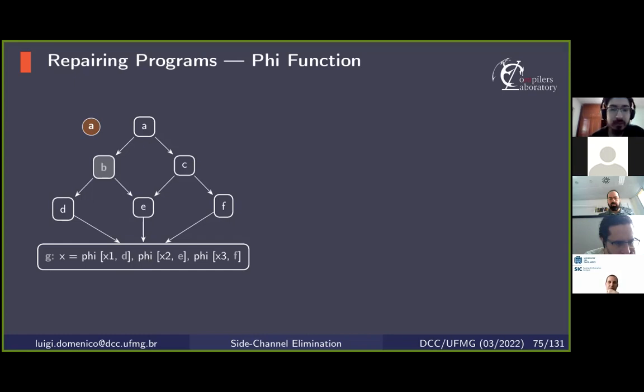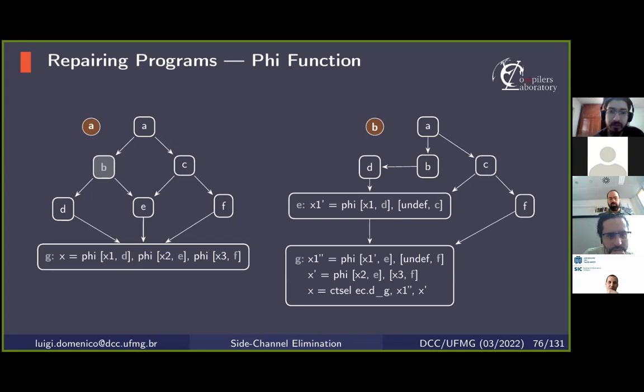And what we do is simply replace the old phi function with a new phi function, respecting the new incoming relations. And for the incoming values that cannot fit in the new phi function, we add select instructions, which stand for constant time selectors, to select these incoming values. And we also add other phi functions for the incoming value, in this case x1, because in the linearized control flow graph, there may be paths that did not exist before linearization, and so x1 may be undefined in these paths.